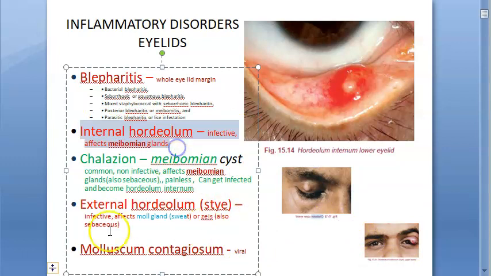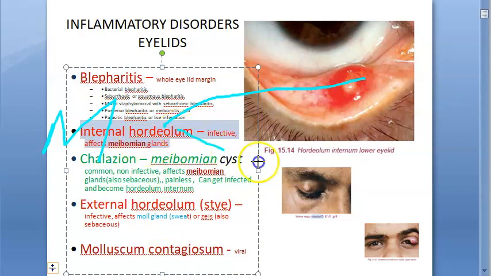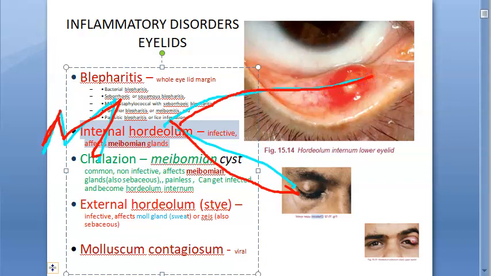Internal hordeolum. So internal hordeolum is this one that you see here. Basically, it is an infective condition of the meibomian glands. Meibomian glands can have two things, either an internal hordeolum or a chalazion. One is the chalazion, the other is the internal hordeolum.